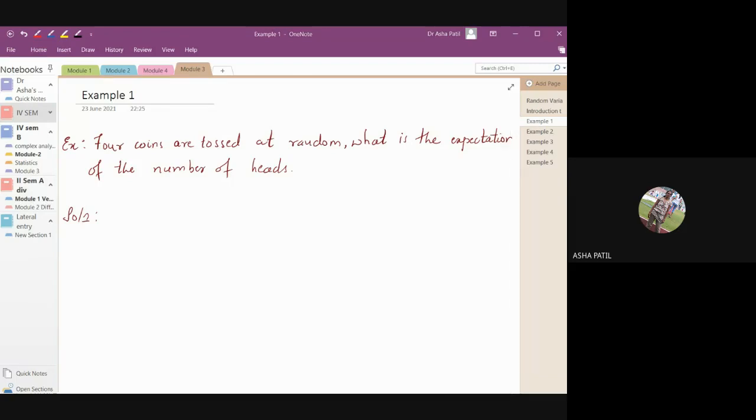First, understand what the experiment is. Then see what your sample space is. Then go for what the random variable is. Then go for what question is asked. Whenever you are doing probability, read the question twice, thrice, understand the question properly, then start doing it. So 4 coins are tossed. When 4 coins are tossed, what is the sample space?